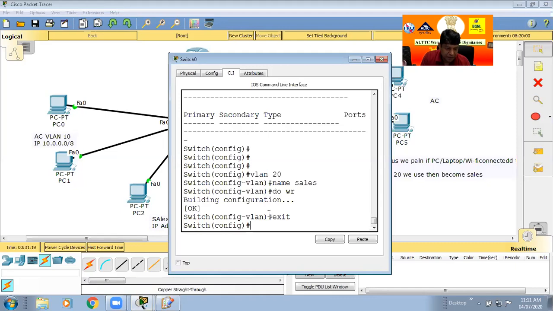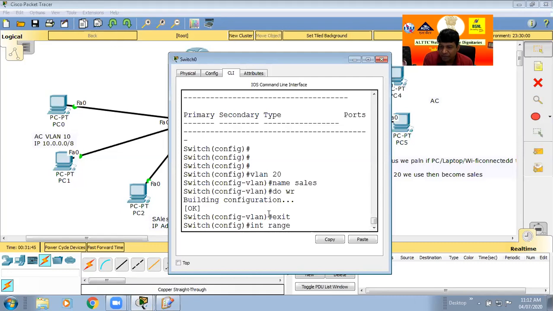So now the interface range. Why write range? If I write interface fa 0/3 and then give the command, only port number 3 becomes VLAN 10. But here we go for ports 3 to 10, a total of 8 ports we decided for VLAN 10, the account ports.